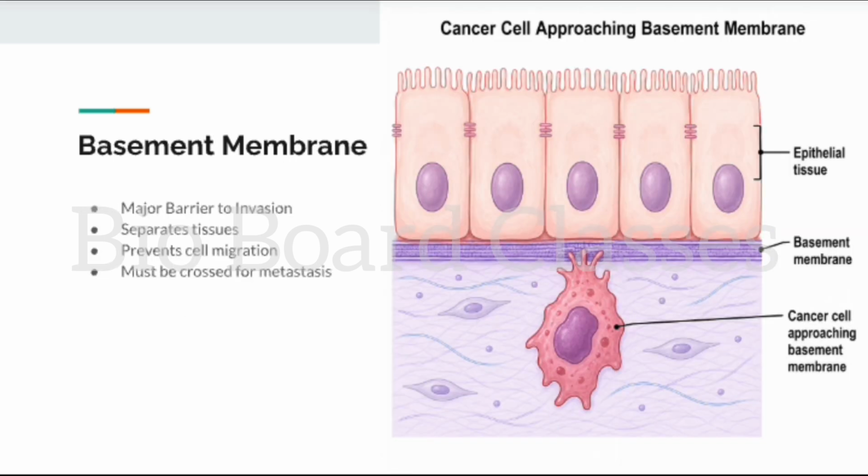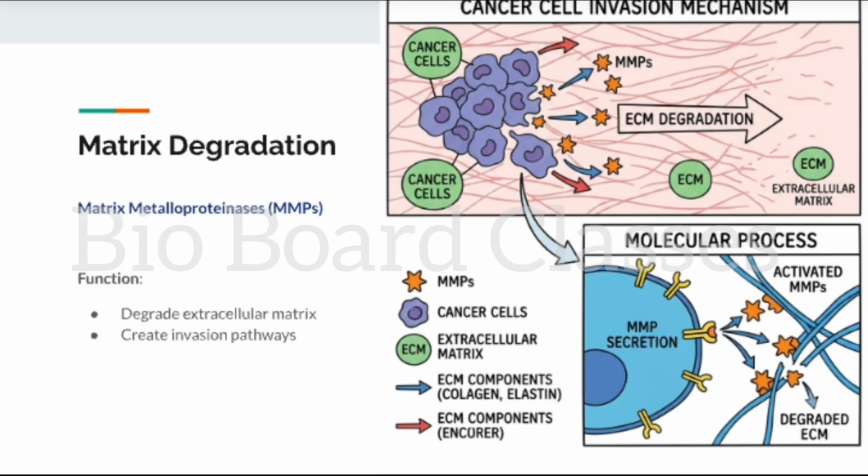Before spreading, a cancer cell must cross a major barrier called the basement membrane. This thin extracellular structure normally separates epithelial cells from underlying tissues. For a cancer cell, crossing this barrier is a critical milestone. Cancer cells produce enzymes known as matrix metalloproteinases, or MMPs. These enzymes degrade components of the extracellular matrix by breaking down surrounding tissues. Cancer cells create pathways through which they can invade.